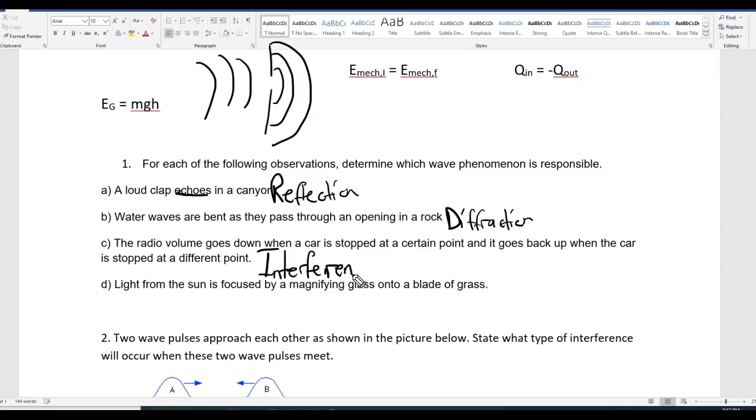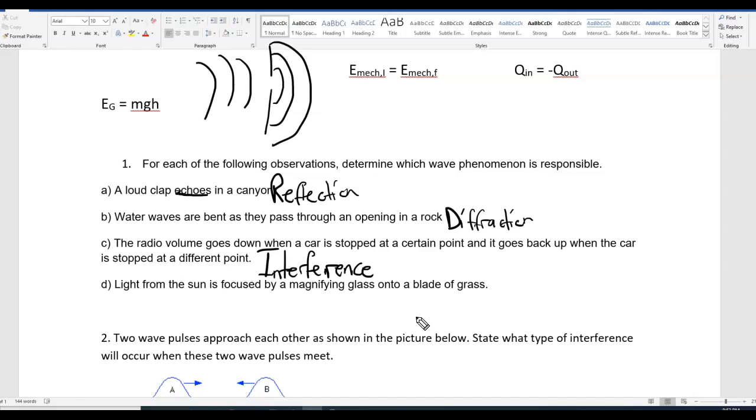The reason this is interference is at some points you might be driving along and the car radio volume goes down, and the reason is at that specific point you might be getting destructive interference for a wide variety of reasons. If you get destructive interference, there's going to be less of a radio wave where your car is, because there's going to be some cancellation, because that's how destructive interference works. When the volume goes back up at a different point, you might have constructive interference there, where the two waves are combining to form a bigger wave, and so the volume goes back up. So that is going to be interference.